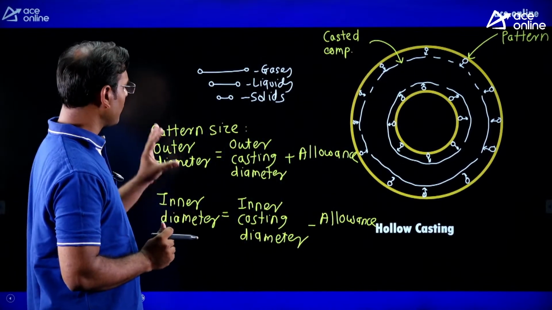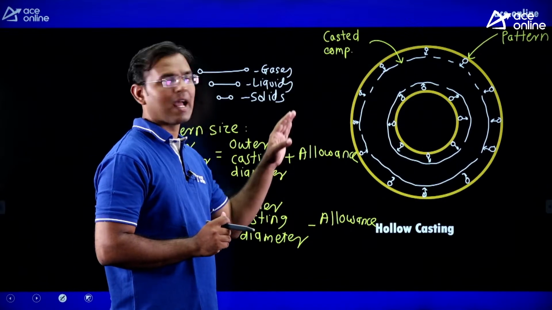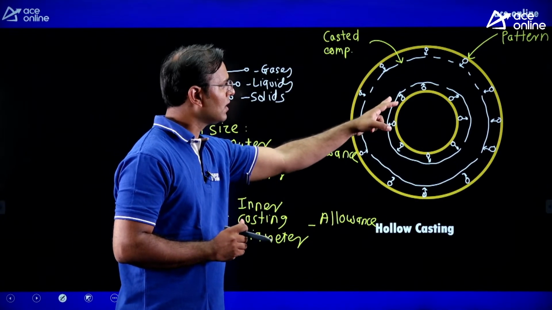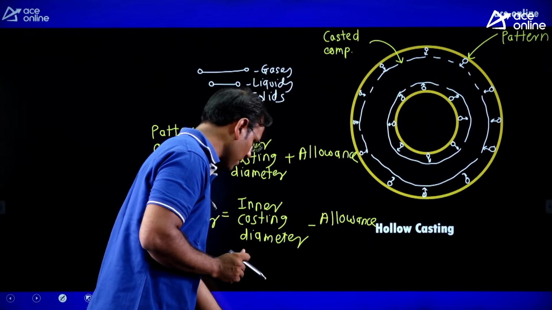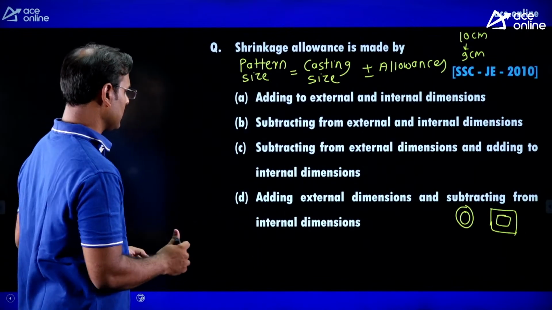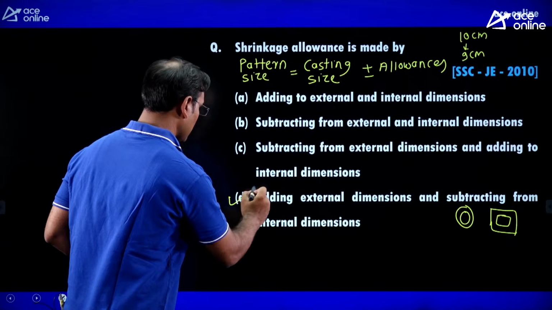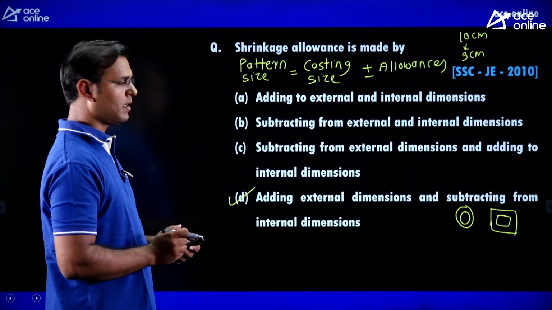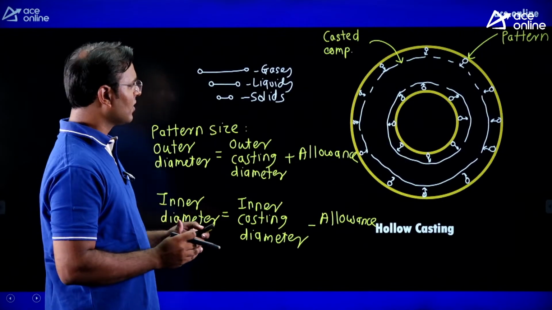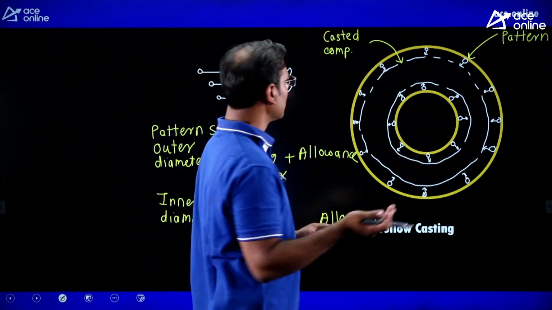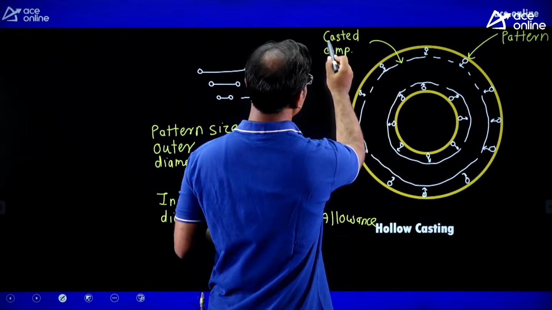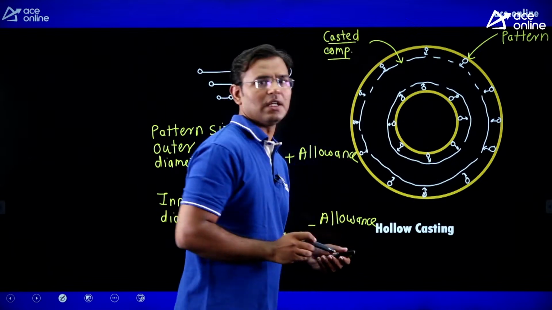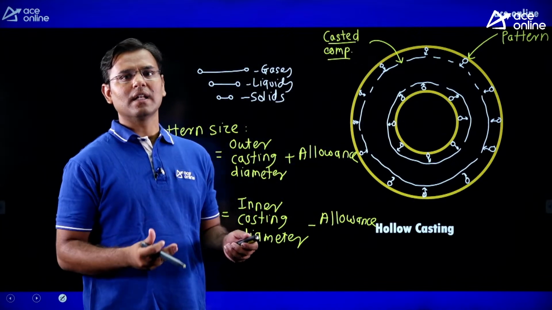Understood? Means from the casting size, add to the external dimension and reduce from the internal dimension. Some company will give you an order, they want a casting of this size. This is the casted component size they will give. Then how can you add the allowance?